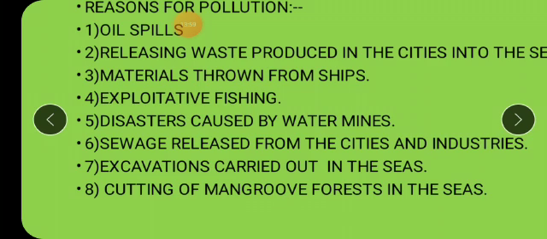Now what are these mangrove forests, children? The forest which you see in the ocean and sea, near the water, the places where the water content is more, swampy places, moist places, marshy areas. So when you see forests in such areas, they are said to be the mangrove forest. The forest which you see in the sea or ocean is the mangrove forest.